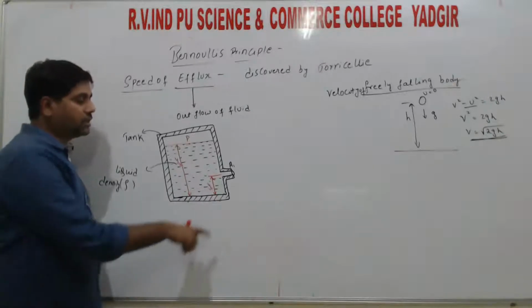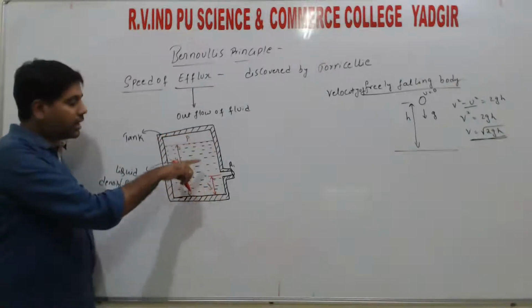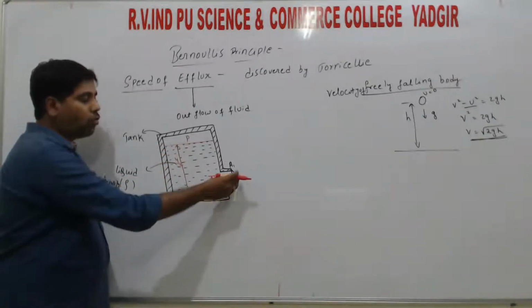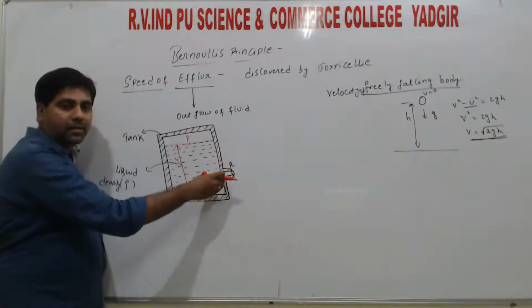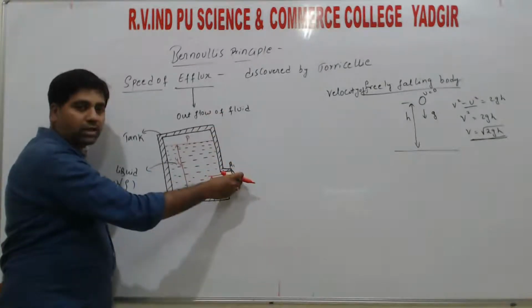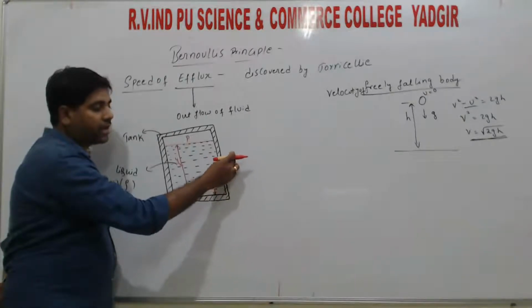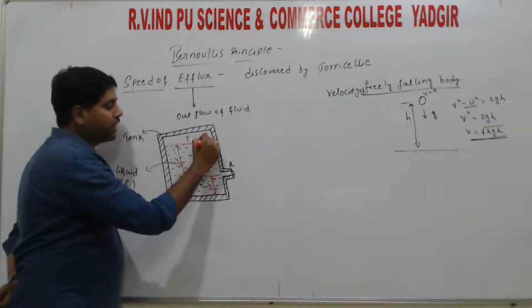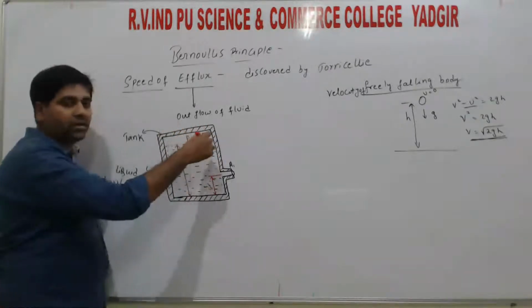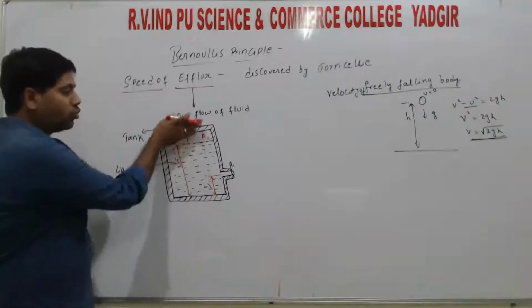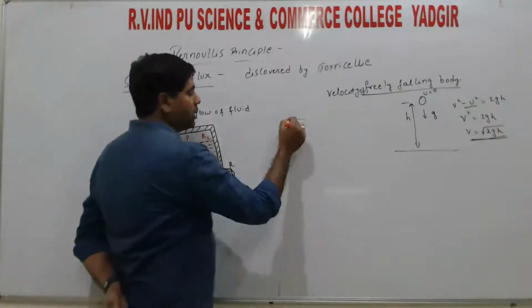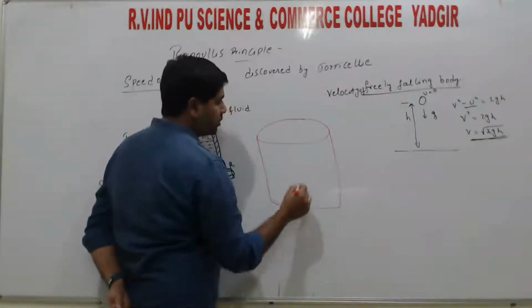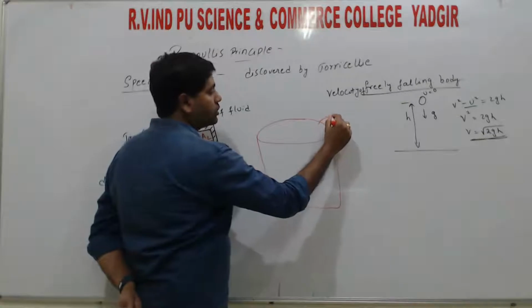So initially we considered one tank. That tank consists of a liquid having density rho, and a small hole in the tank. That hole has area of cross section A1 and the tank area of cross section is A2. This is two dimensional; if we represent it in three dimensions, the tank looks like a container, right?